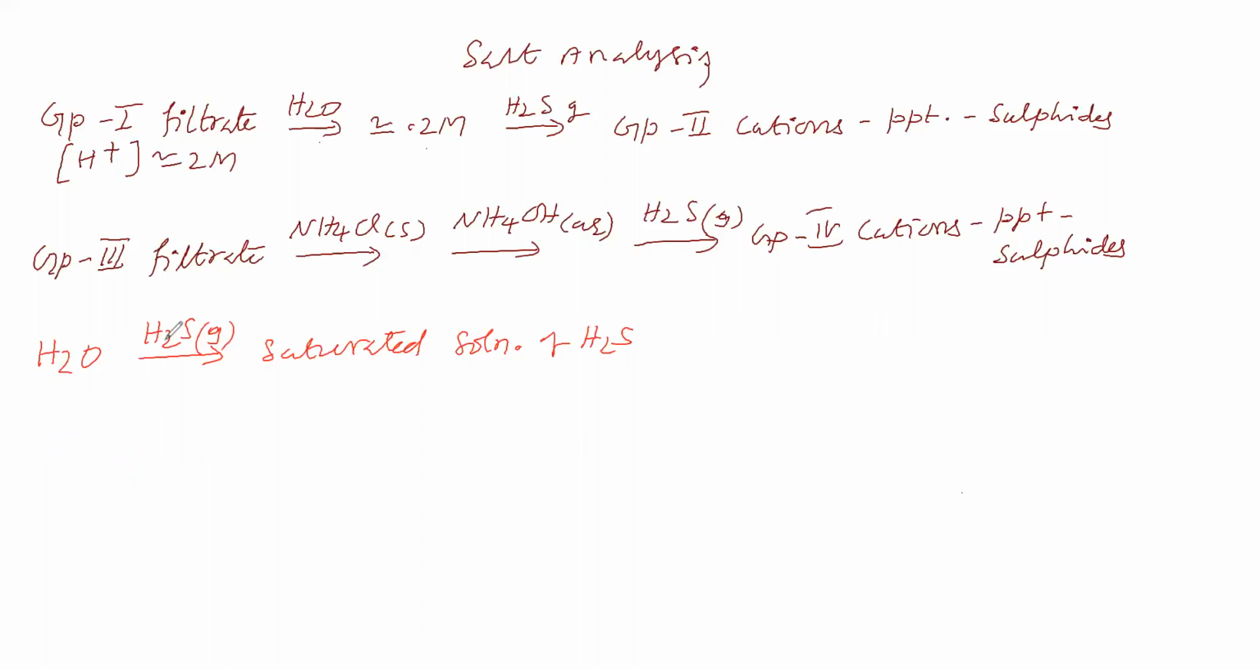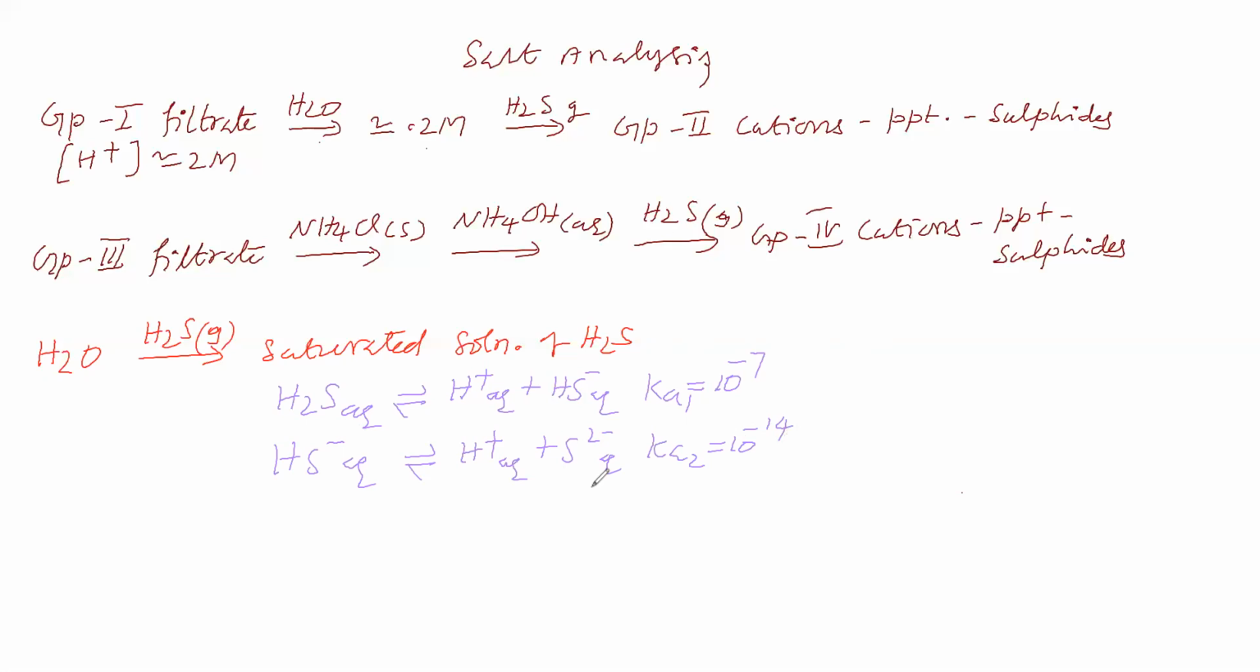Now we are taking water, we are passing H2S gas, we got a saturated solution of H2S. Here, what are the equilibria? One is H2S aqueous dissociating to give H plus aqueous plus HS minus aqueous. For this, the equilibrium constant Ka1 is equal to 10 to the power of minus 7. Then this HS minus aqueous is in equilibrium with H plus aqueous and sulfide aqueous. For this, the equilibrium constant is 10 to the power of minus 14.